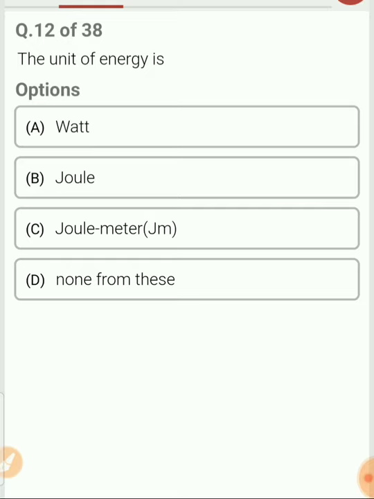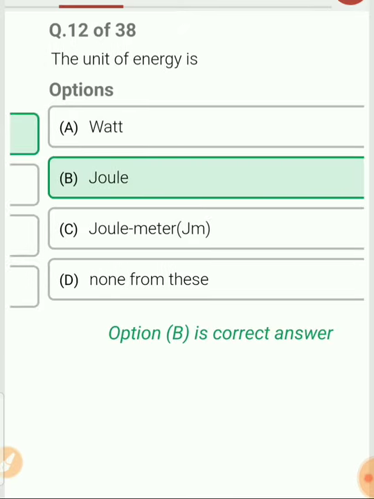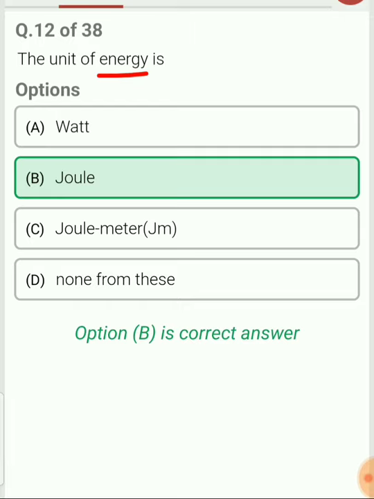Unit of energy. Energy is defined as the ability of a body to do work. So in this case, ability of a body to do work means what? The unit of energy is what? The unit of energy is equal to the unit of work. Fine, because energy is the ability of a body to do work.